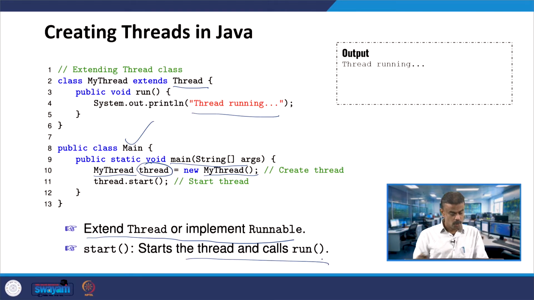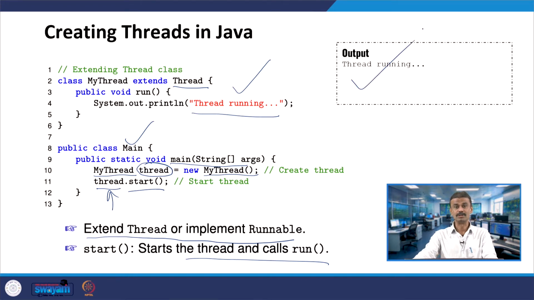Once the thread object invokes start, the run method will be executed, and when the run method is executed, we get the output "thread running". This is exactly what is happening.